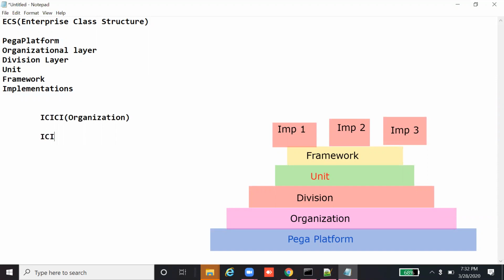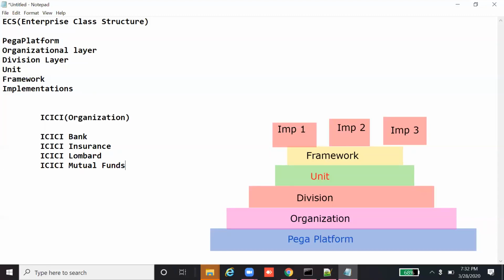Let's say it has ICICI Bank, and it also has ICICI Lombard Health Insurance, and ICICI Mutual Fund, and so on.